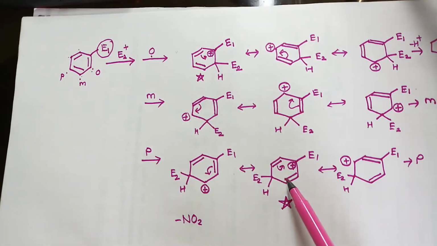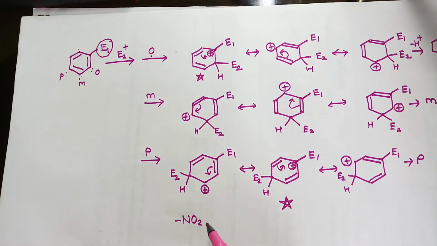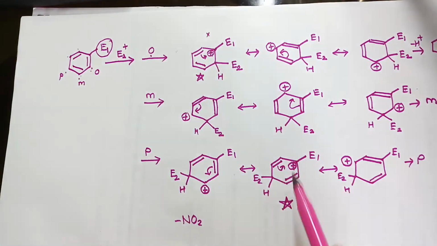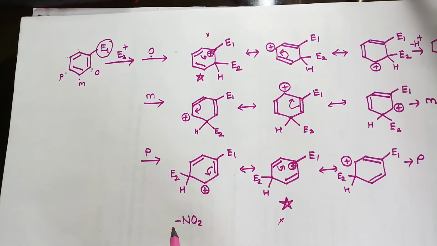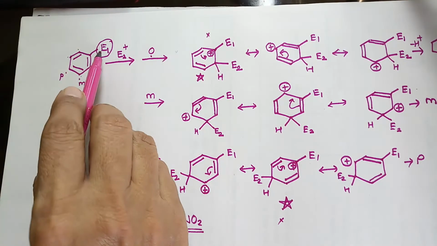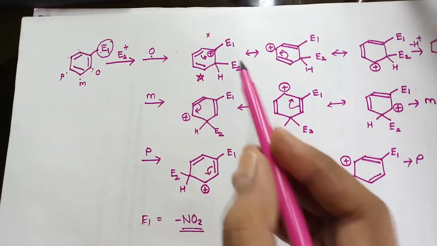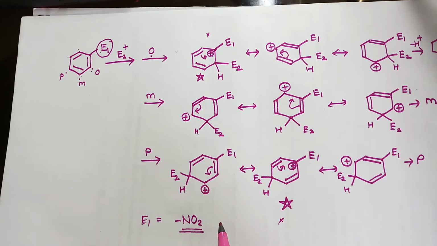These two structures will be destabilized, and therefore they are not formed in the case of the nitro group. If E1 is the nitro group, this does not favor these two structures, and therefore ortho or para attack is not formed, but meta attack is preferred. So when nitrobenzene is